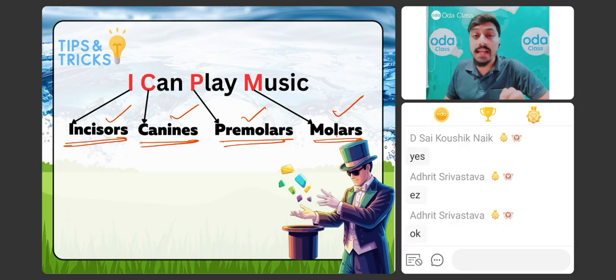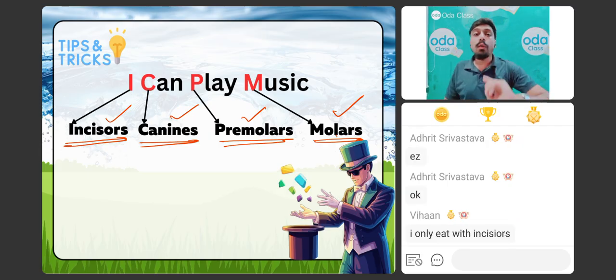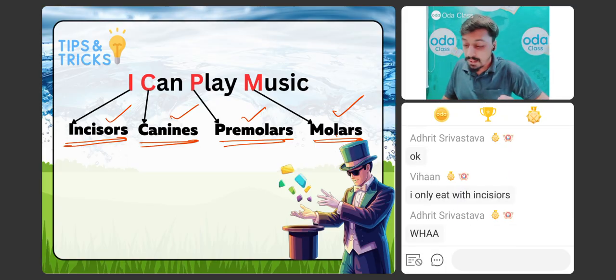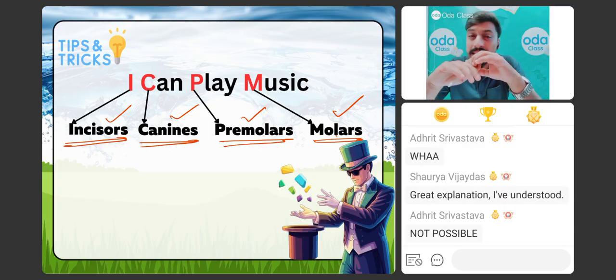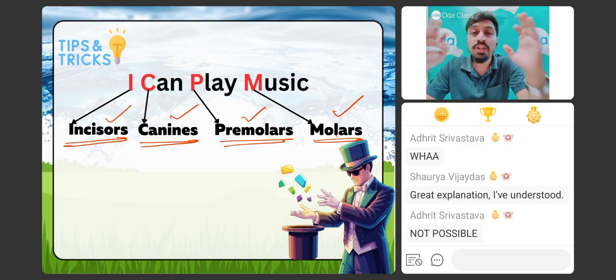ठीक है. So these are the different importance of teeth. Right. Now we are going to understand how exactly each animal uses these teeth. हर एक animal इन teeth को कैसे इस्तेमाल करता है. And now I'm going to share something very exciting information with you. खूब exciting information जो है मैं अभी आपको share करने वाला हूँ.